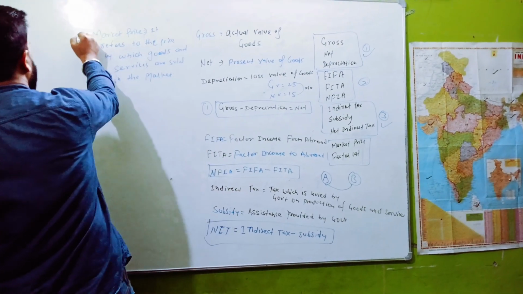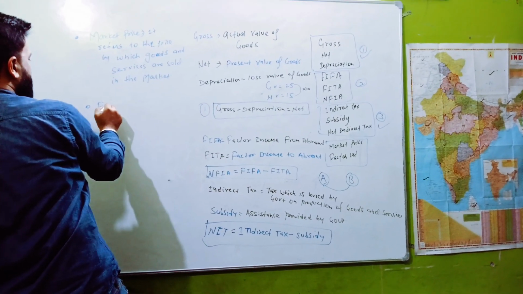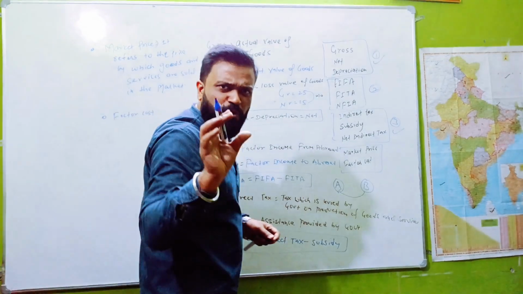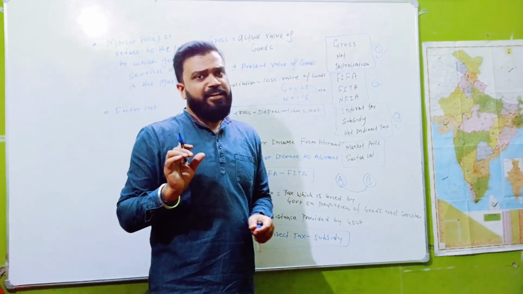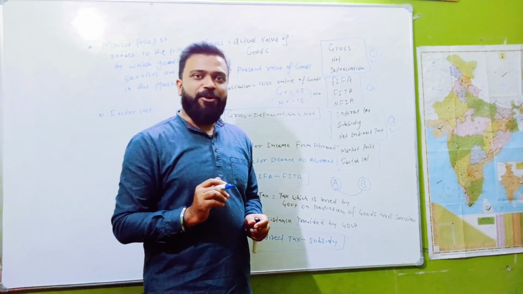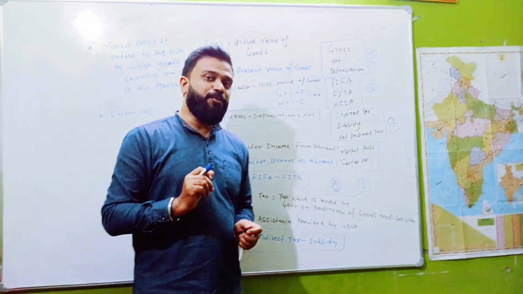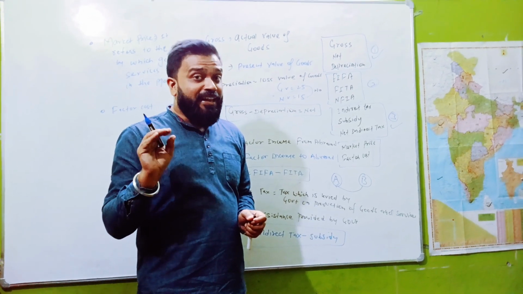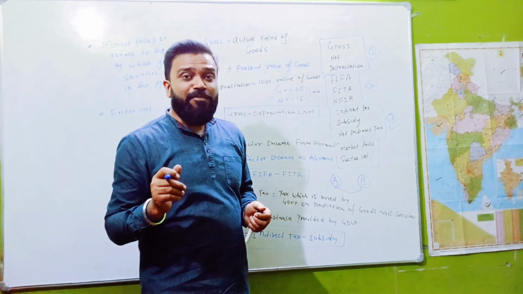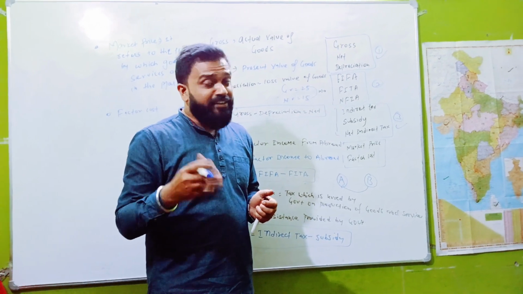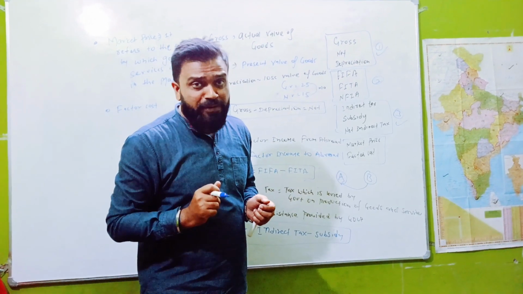The next one is factor cost. As we know, there are 4 factors of production. In class 9, you read there are 4 factors of production in the village of Palampur: land, labor, capital, and entrepreneur. What is the income of land? Rent is the income of land. Salary is the income of labor. Interest is the income of capital, and profit is the income of entrepreneur.